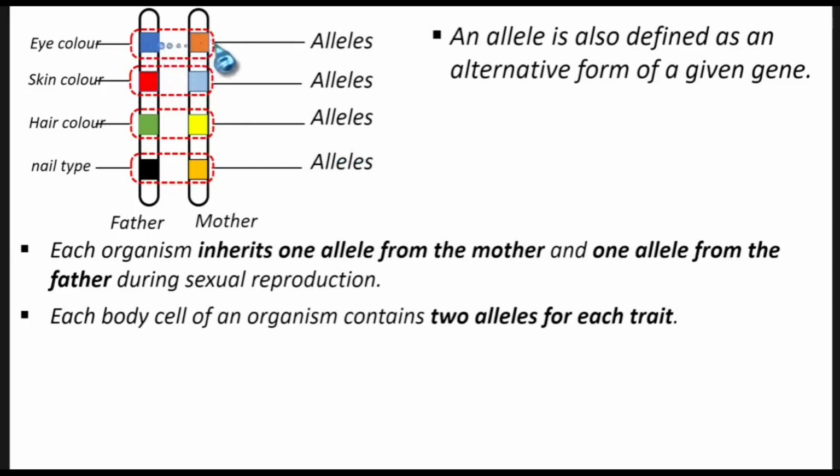So these alternatives for the same eye color are what we call alleles. So we have a gene for eye color, and there are two alternatives, one from the father, one from the mother.